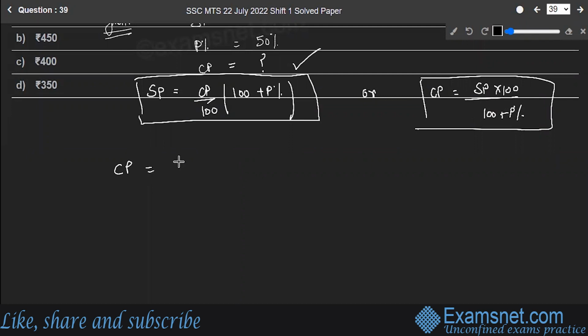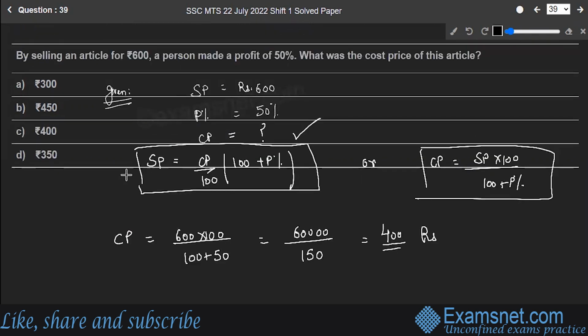So cost price is equal to selling price 600 multiplied by 100 upon 100 plus 50, which gives you 60000 upon 150, which is nothing but 400. So this is the cost price of the article, 400 rupees. Option C is the correct answer to our question.